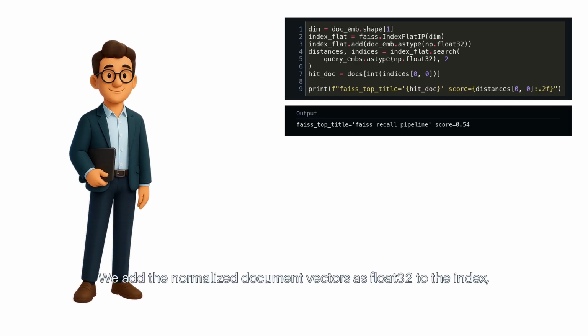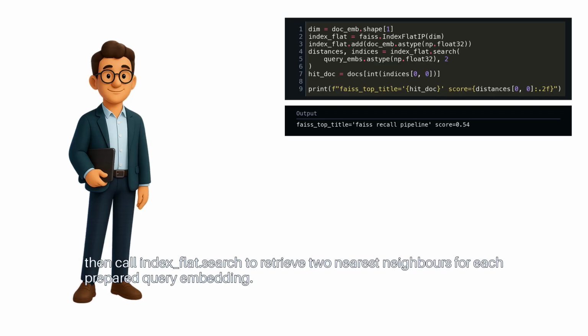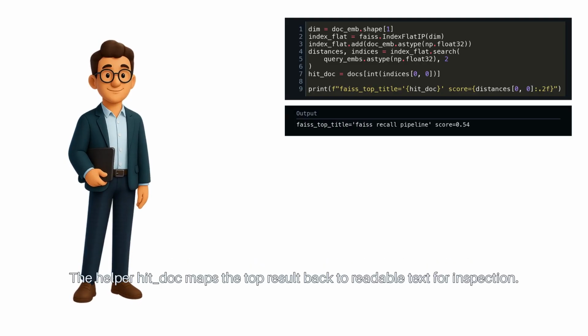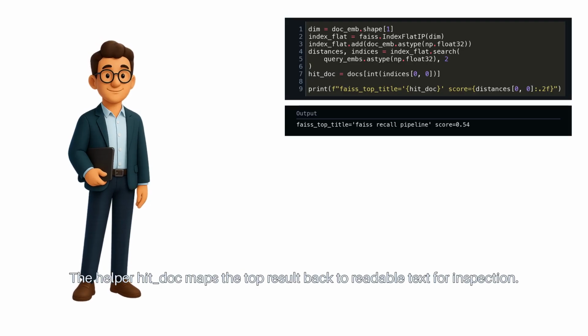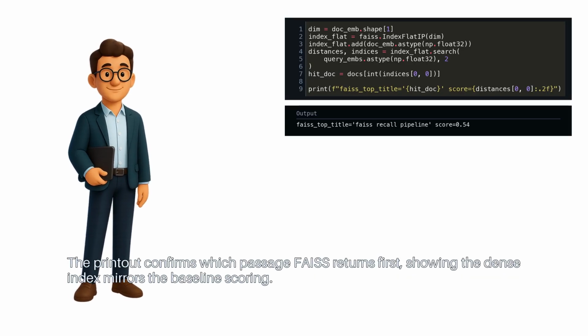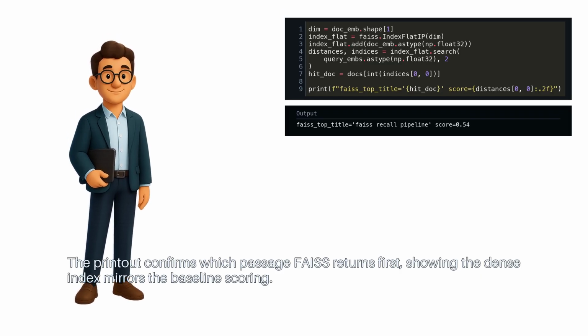We add the normalized document vectors as float32 to the index. Then call index.search to retrieve two nearest neighbors for each prepared query embedding. The helper hit doc maps the top result back to readable text for inspection. The printout confirms which passage FAISS returns first, showing the dense index mirrors the baseline scoring.